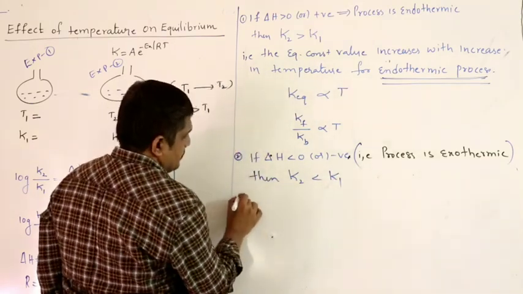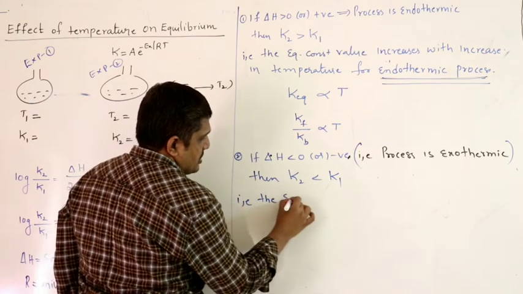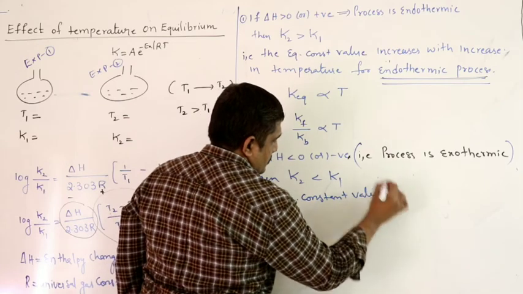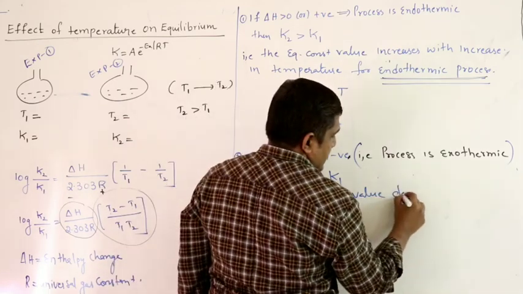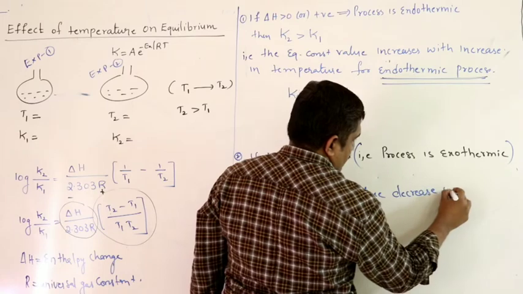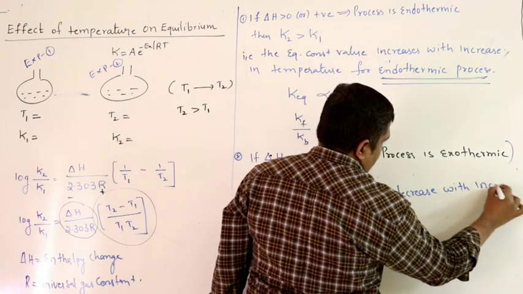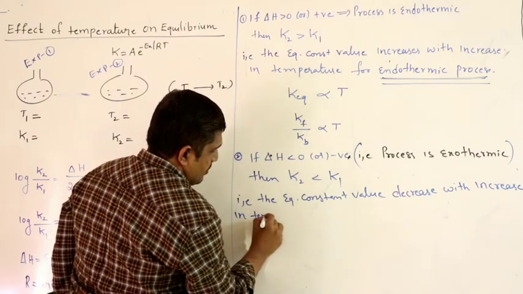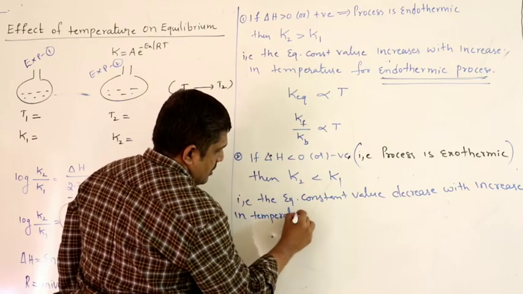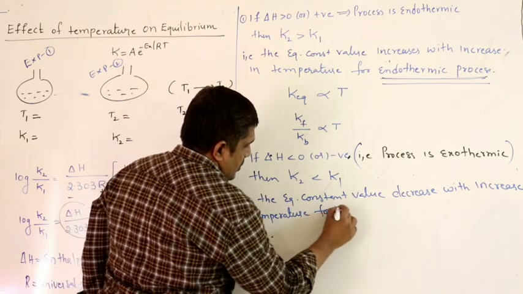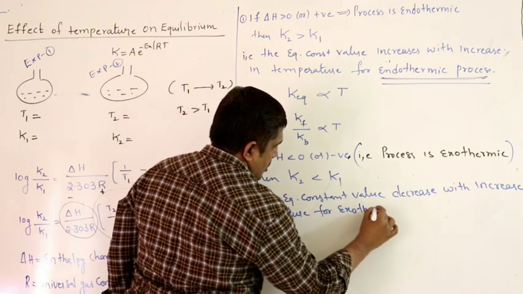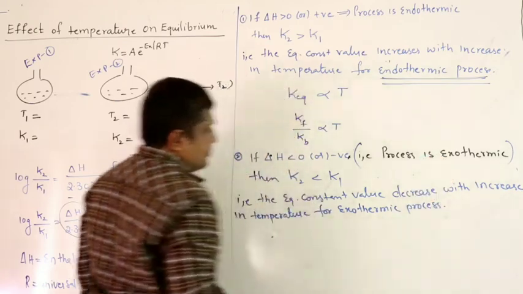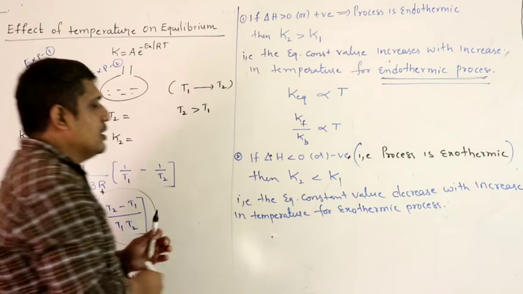That is, the equilibrium constant value decreases with increase in temperature for an exothermic process.